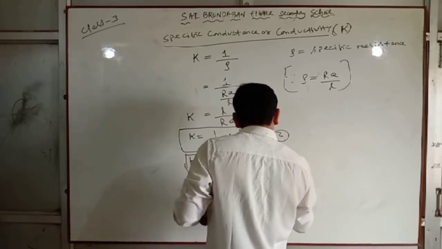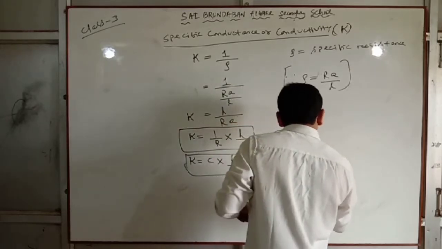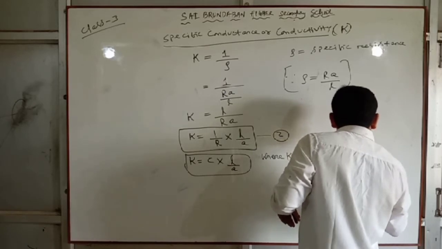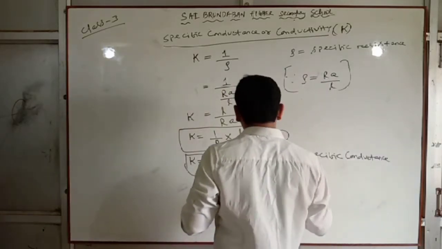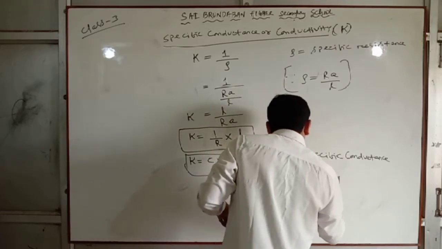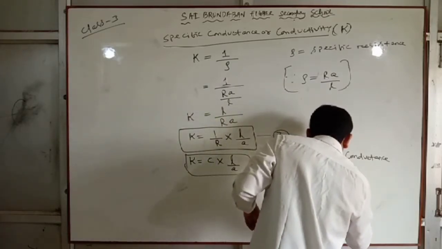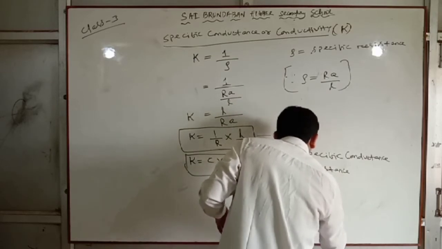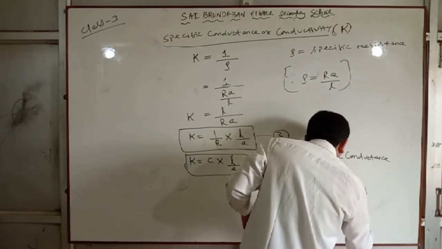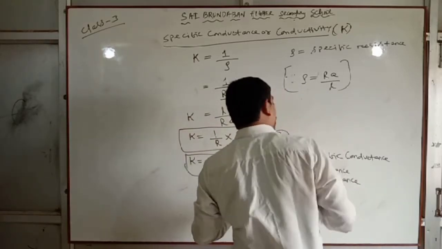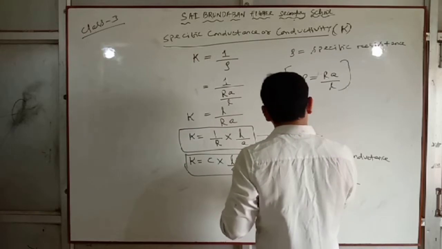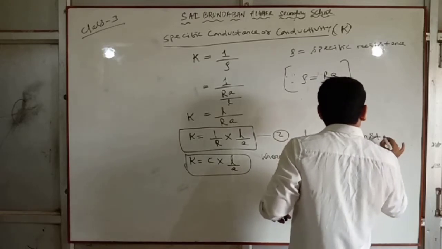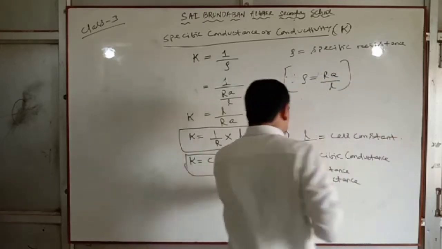Where kappa is specific conductance, R is resistance, C is conductance, L by A is cell constant. Very important. You remember these terms.